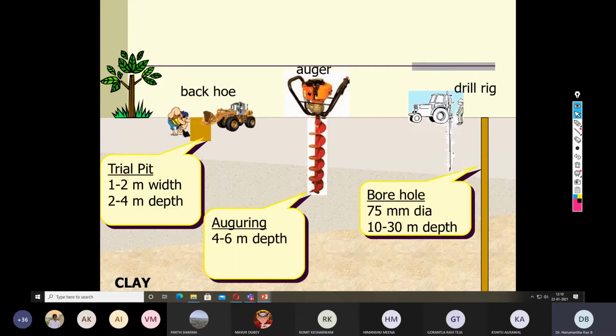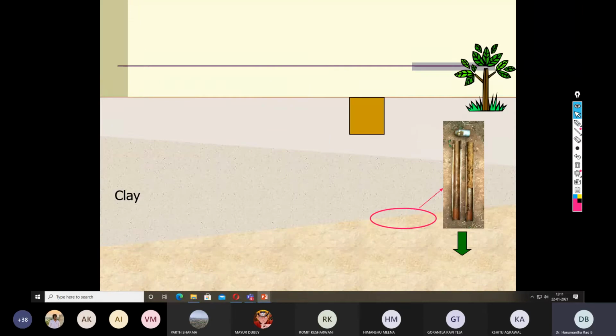So let us try to understand how these methods are executed in the field. One of the simplest things is to simply make a small hole in the ground, which is called a trial pit. Trial pit means digging out a small amount of soil. This has some constraints. We cannot go more than 1 to 2 meters in width and 2 to 4 meters in depth. That is the limitation of the trial pit. Here we simply dig out the soil sample, therefore it is called a disturbed soil sample.